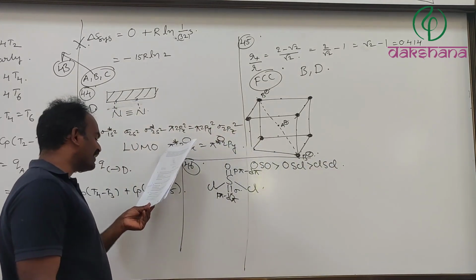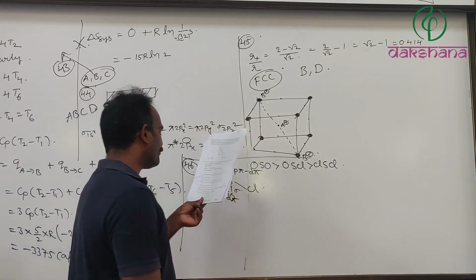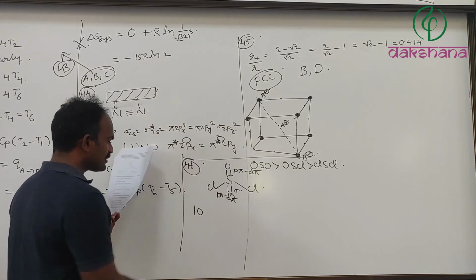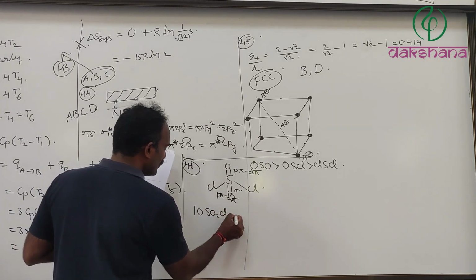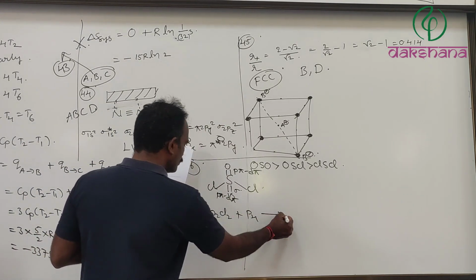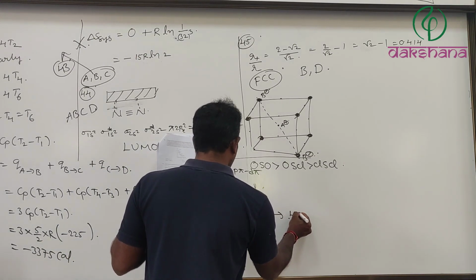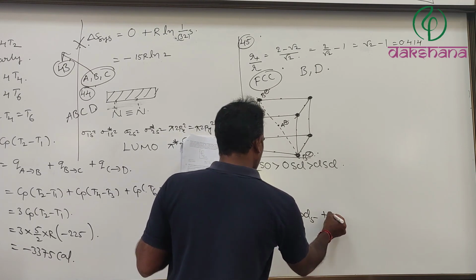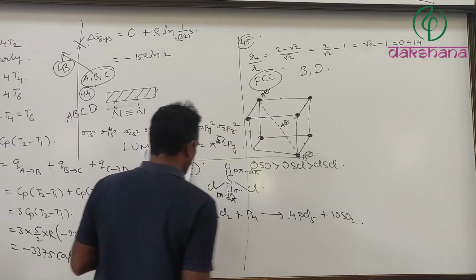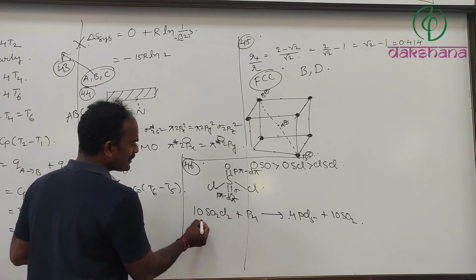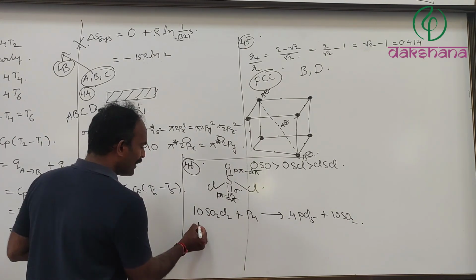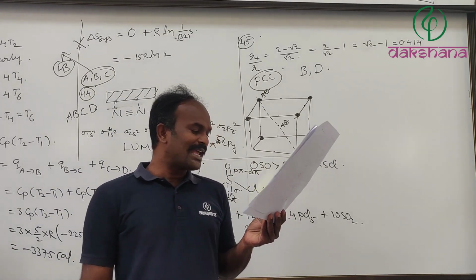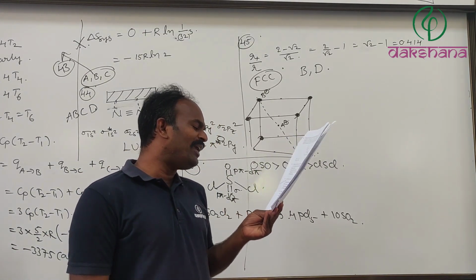1 mole of this reacts with 0.1 mole of P4. Let us see. 10 moles of SO2Cl2 reacts with P4, giving rise to 4 moles of PCl5 plus 10 moles of SO. Now you see, 10 moles of SO2Cl2 reacts with 1 mole, so 1 mole of SO2Cl2 reacts with 0.1 mole. Therefore, it is true. Its aqueous solution does not give pink color with phenolphthalein.